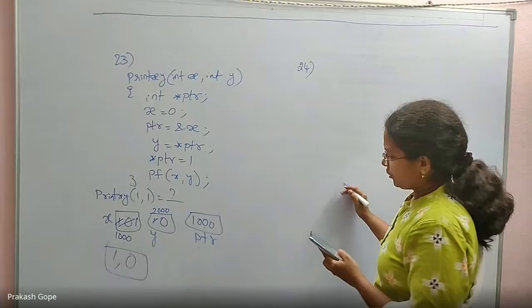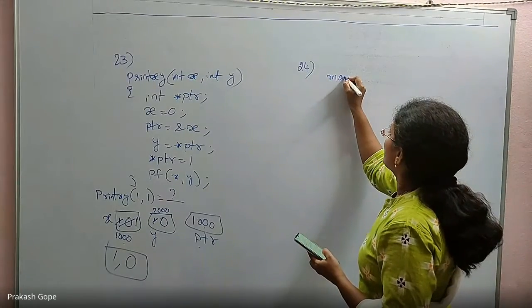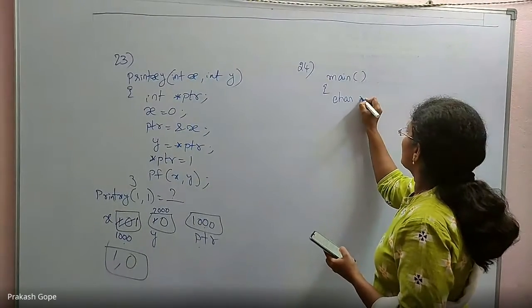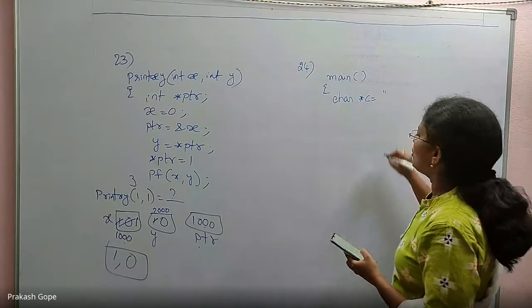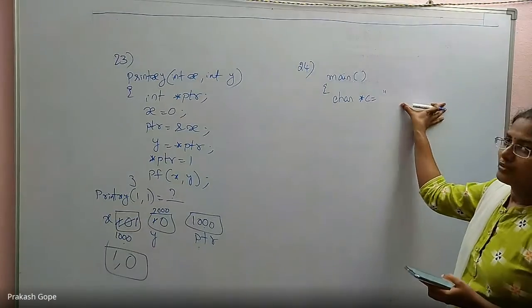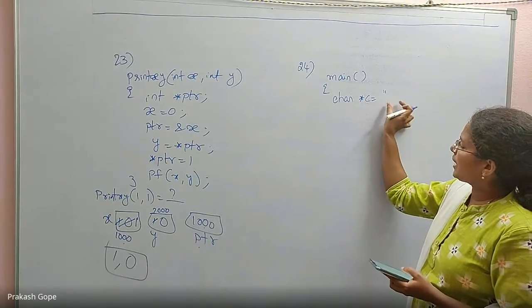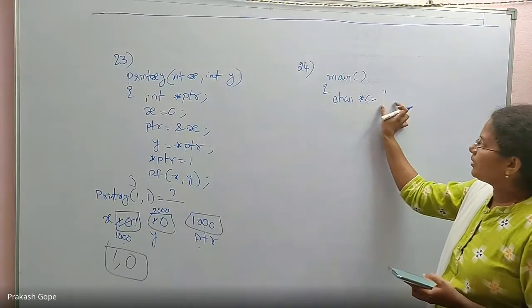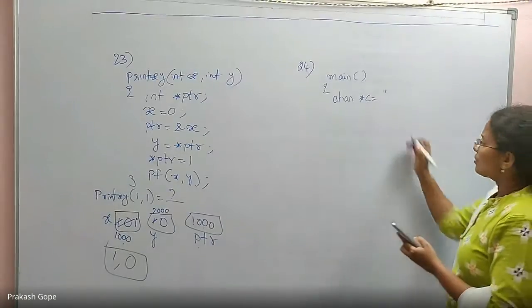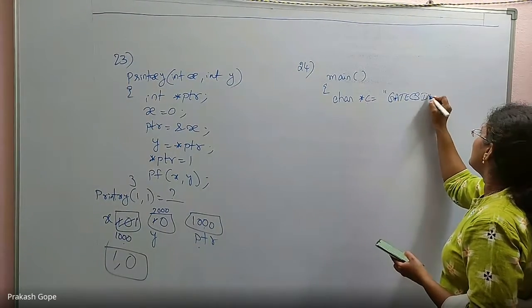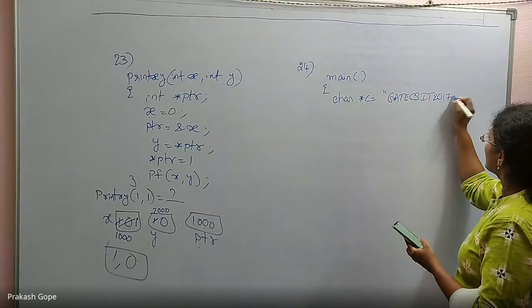There is a string.h which is included, and in the main function, char star c is equal to a string. I told you a string with the char star c declaration is okay because it is pointing to the first character's address. C is holding the first character's address. So it gets CSIT 2017. There is no space.